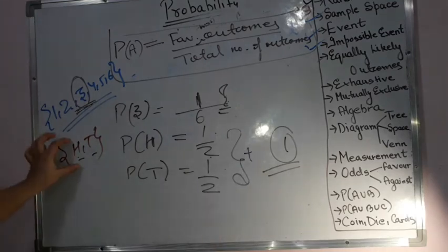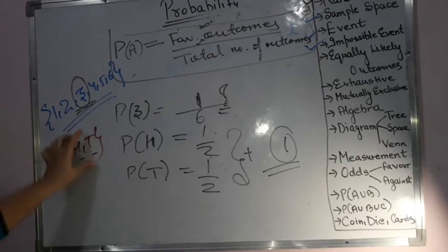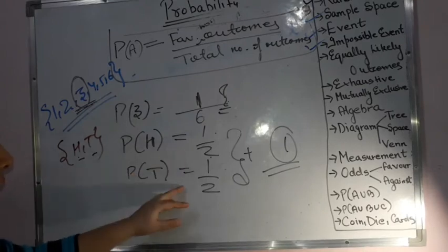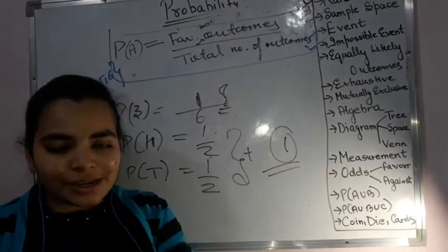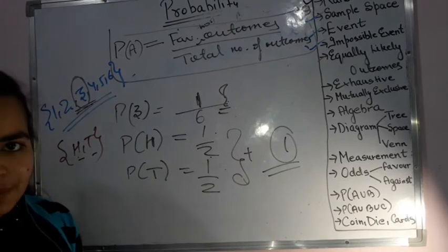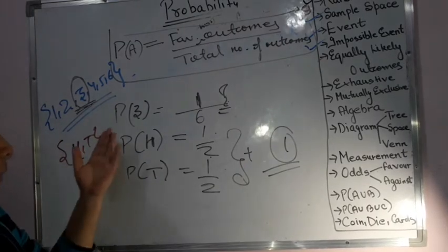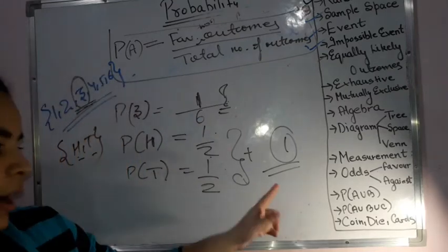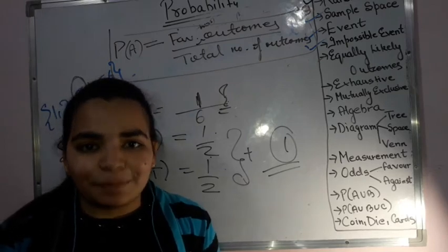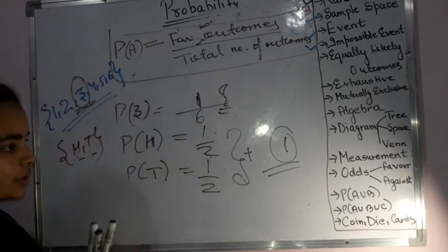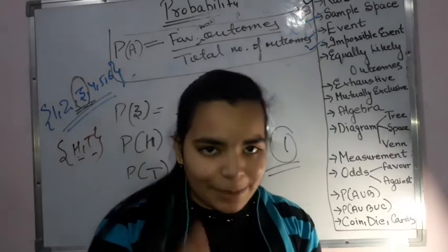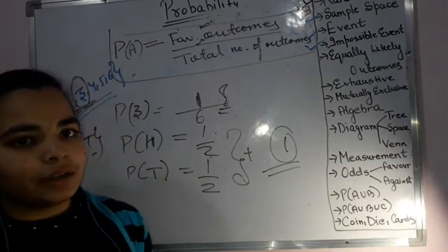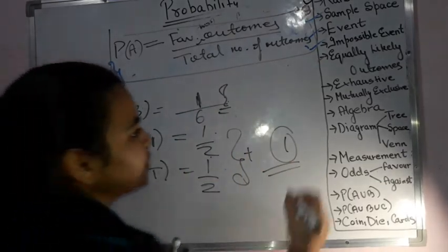That means this was one event, this was the other event. Total outcomes were 2. Two times I can get them, and when I added them I got 1. That is complete. Therefore it becomes exhaustive. That means if I took head and tail, when I take out the probability of them and sum them up, it becomes 1. That is complete. 1, or in percentage if you want, it comes out to be 100%. Therefore that is exhaustive. Exhaustive means when you sum up the separate probabilities and you get 1, or if you are not getting 1, that means there is something else which is left out. Okay, that is an exhaustive one.